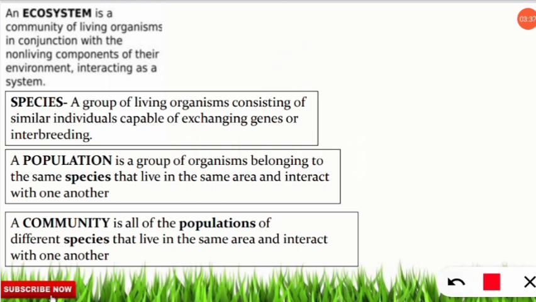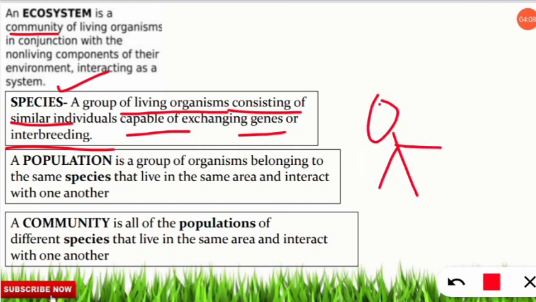Here you would have seen that it is mentioned community. So since community has come, we need to remember three important definitions, and most of the students would have known them from school level, and I will repeat them. First of all, we will start with species. So what is a species? A group of living organisms consisting of similar individuals capable of exchanging their genes or interbreeding. Let me explain in simple terms. For example, Homo sapiens. We human beings are Homo sapiens, and we are called one species because we are able to live together and interbreed among ourselves.